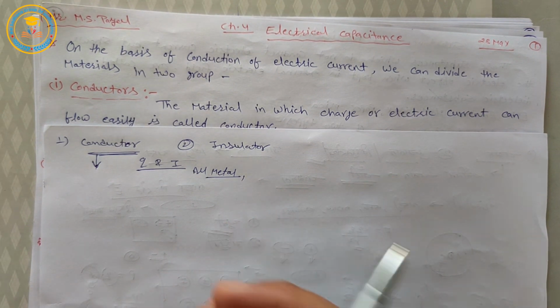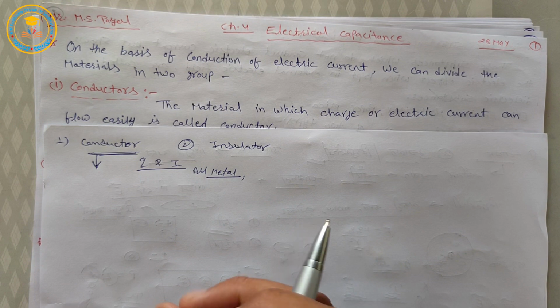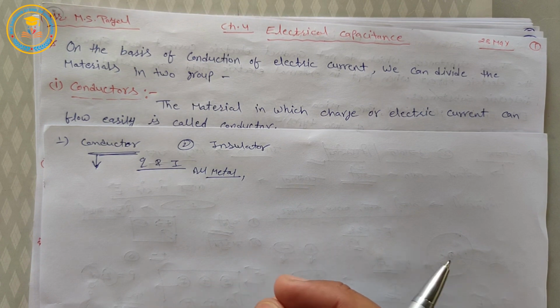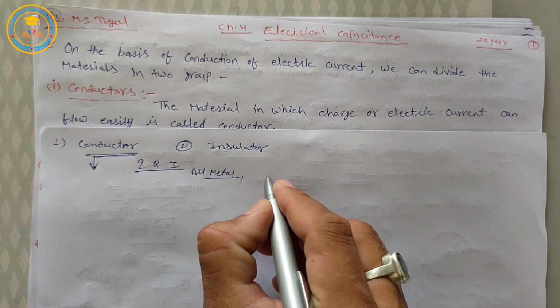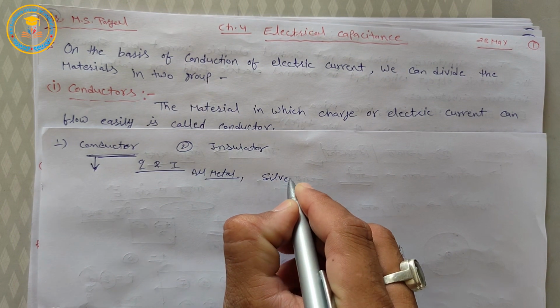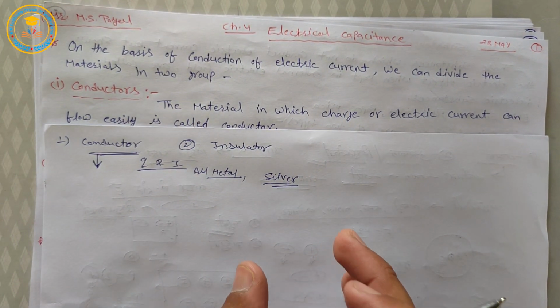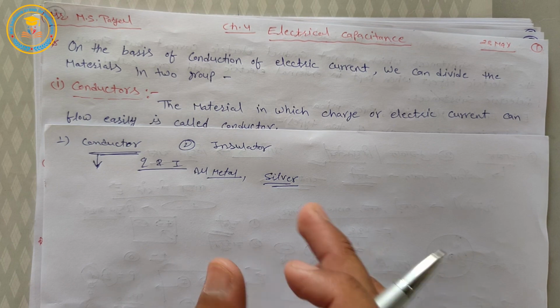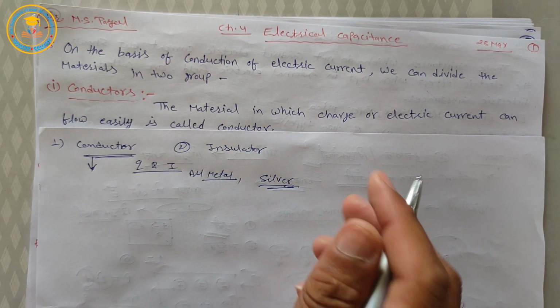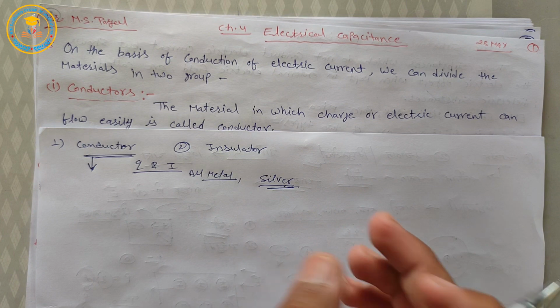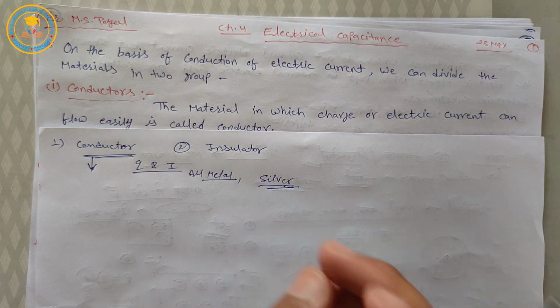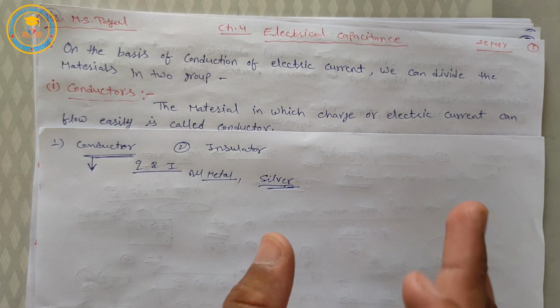These are examples of conductors. And the best conductor in our nature is silver. Silver is the best conductor. It means in silver metal, charge or electric current can flow very easily.